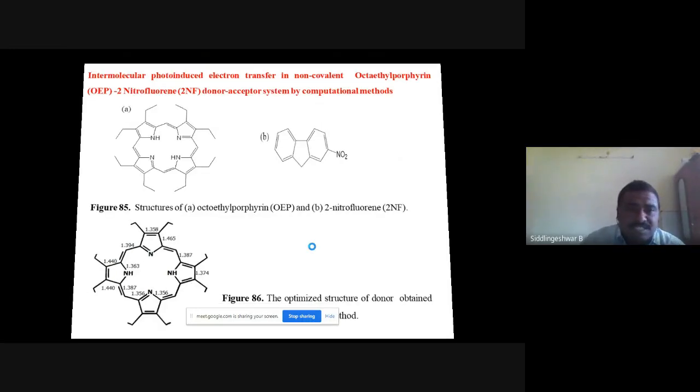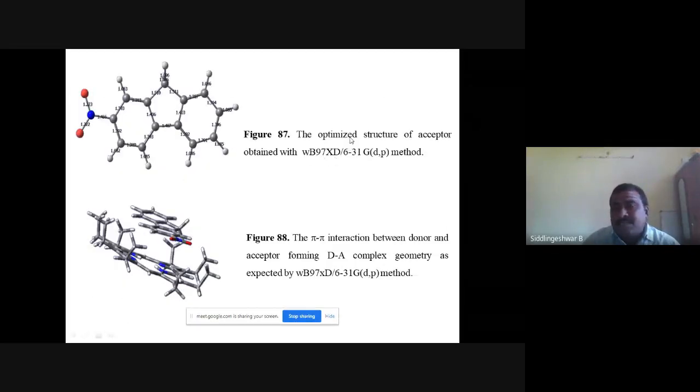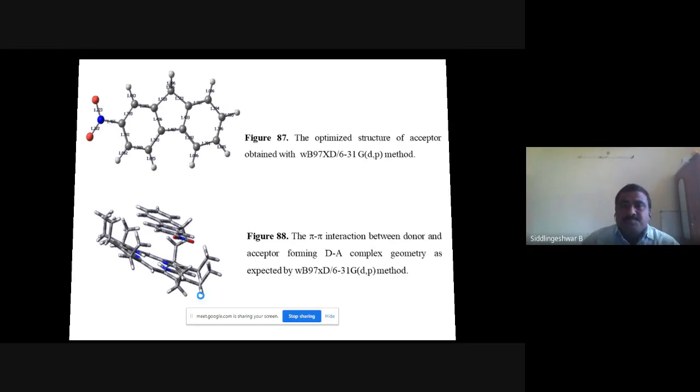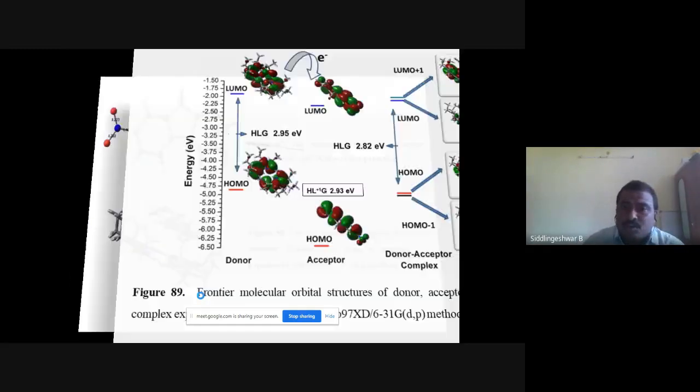So this is the optimized structure of that acceptor part. We have used the WB97XD and 6-31G(d,p) method. We find this one comfortable for this complex structure. And this is the spatial configuration of the donor and acceptor. This is the energy level diagram with HOMO-LUMO structures.